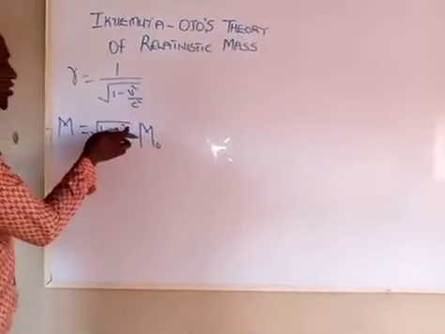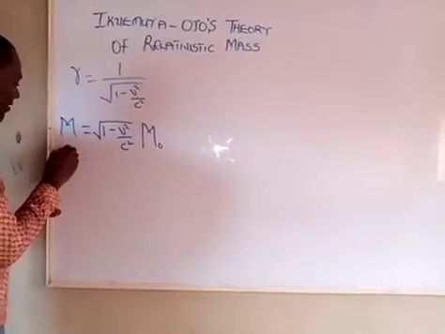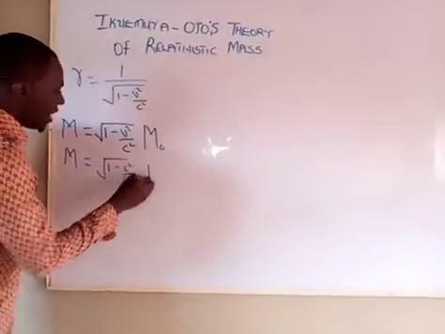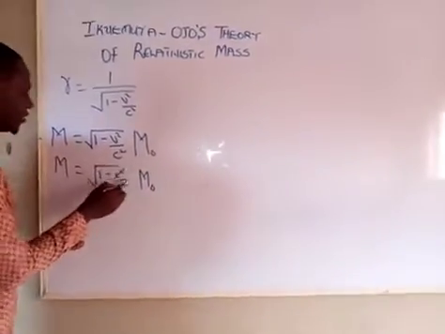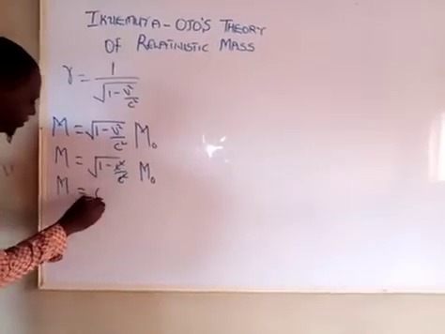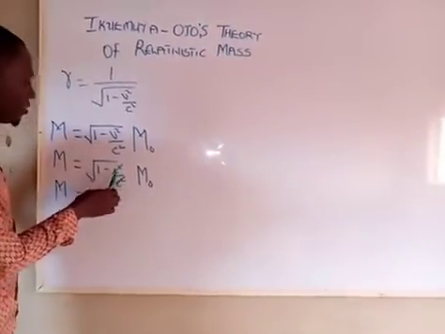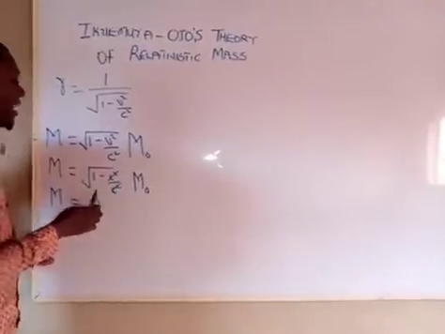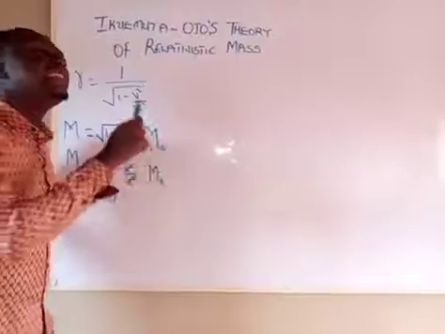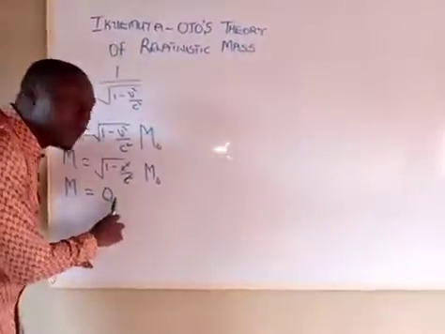So if the velocity of the object is close to the speed of light c, the relativistic mass M will be equal to the square root of 1 minus c squared over c squared, times m naught. c squared will cancel c squared, so the relativistic mass M will be equal to 0. That shows that no object can travel at the speed of light. And if at all any object travels at the speed of light, its relativistic mass does not become heavy, like Einstein says, but it becomes 0.